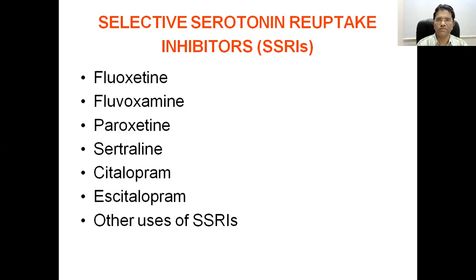And in this category, we have the SSRIs: fluoxetine, fluvoxamine, paroxetine, sertraline, citalopram, escitalopram. All these drugs are called selective serotonin reuptake inhibitors. They block the reuptake of 5-hydroxytryptamine from the synaptic cleft. Serotonin is 5-hydroxytryptamine, and because of that, the depression is relieved, and that's why they are called SSRIs.